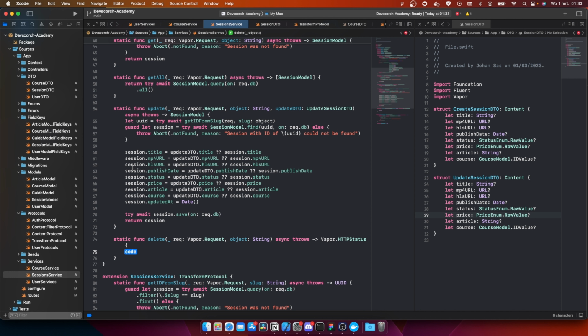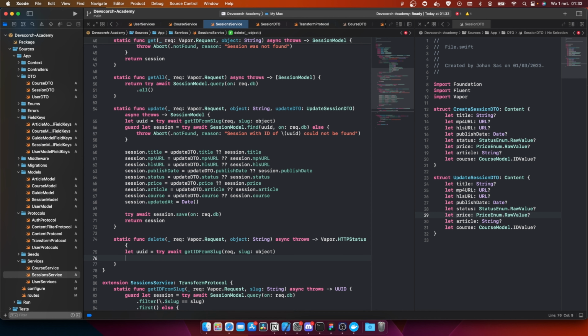Okay, so in here, in delete, we're actually going to do the same. UUID equal to try await get ID slug rec. This is going to be object.